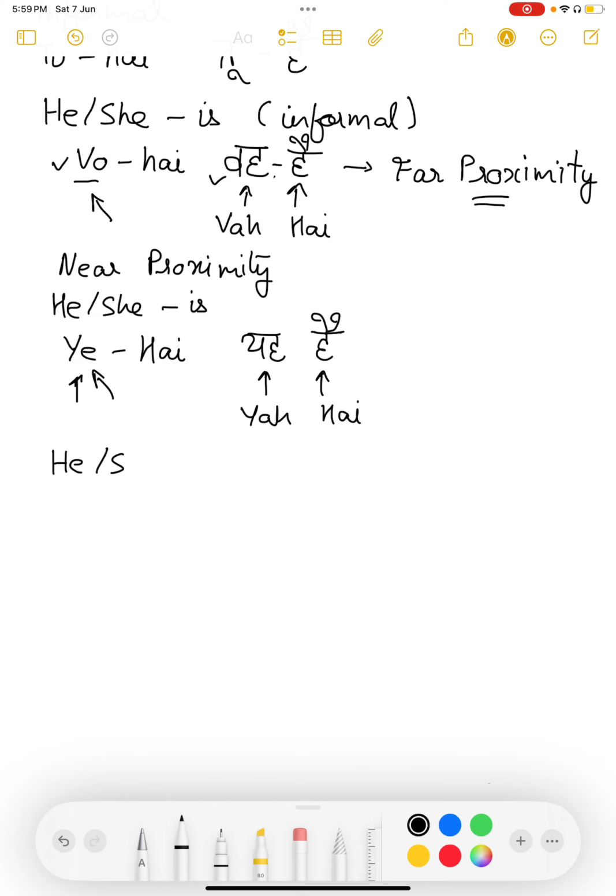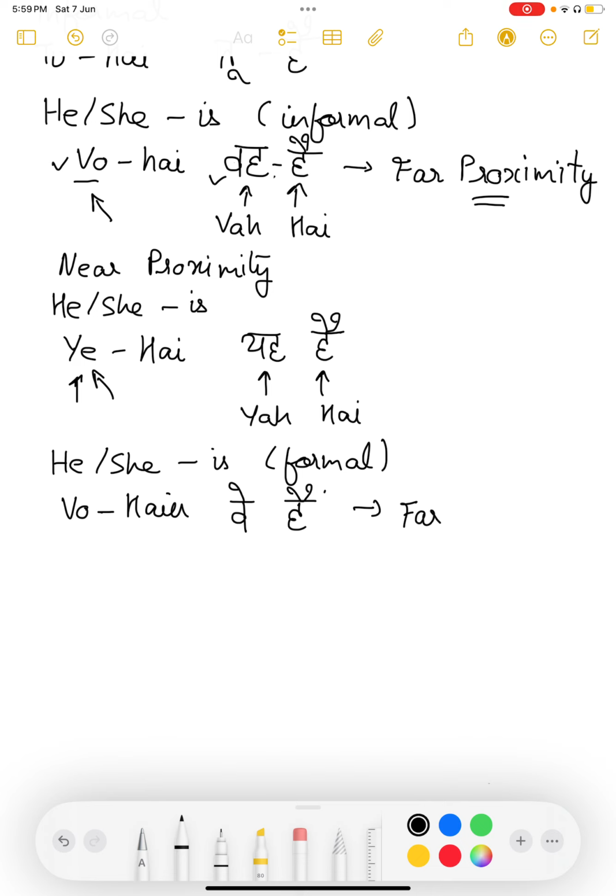Next, let's look at the formal pairing. He, she is formal. Now, if he or she is addressed formally, is someone elder to us, then we use the pairing wo hain, nasal. This is used for far proximity again. The person is standing far away from us. Then we address them as wo hain. Hain is the pairing in this case.